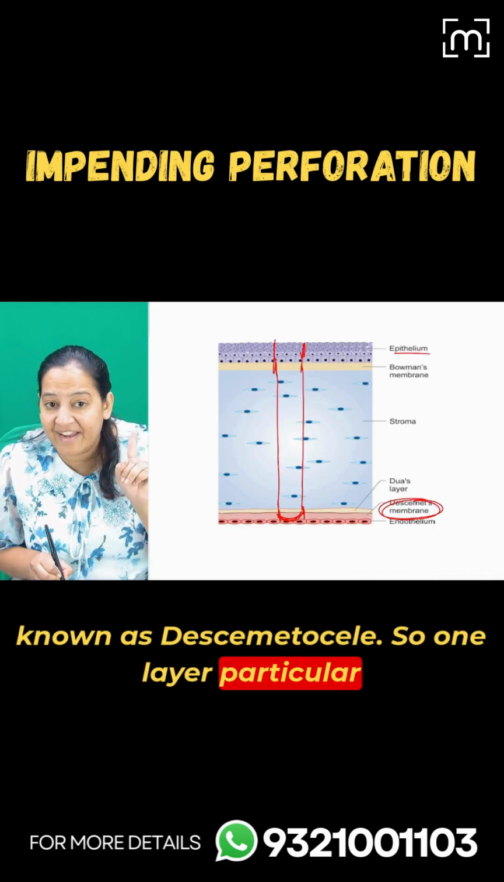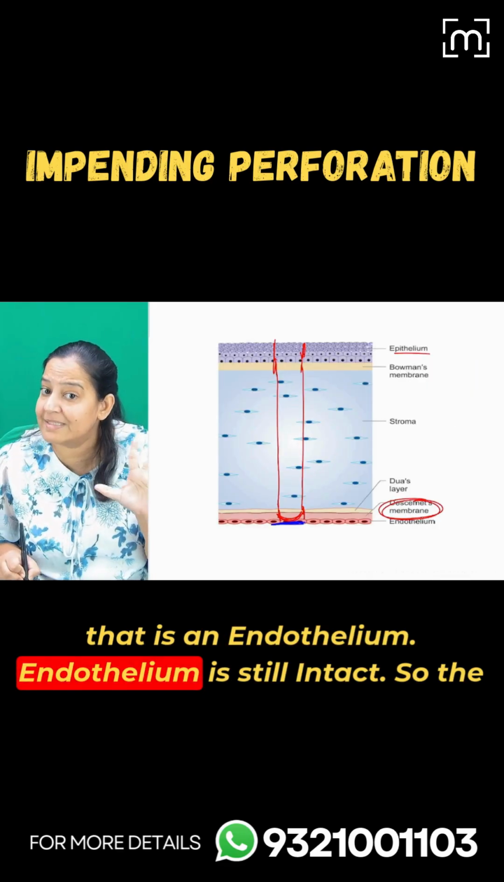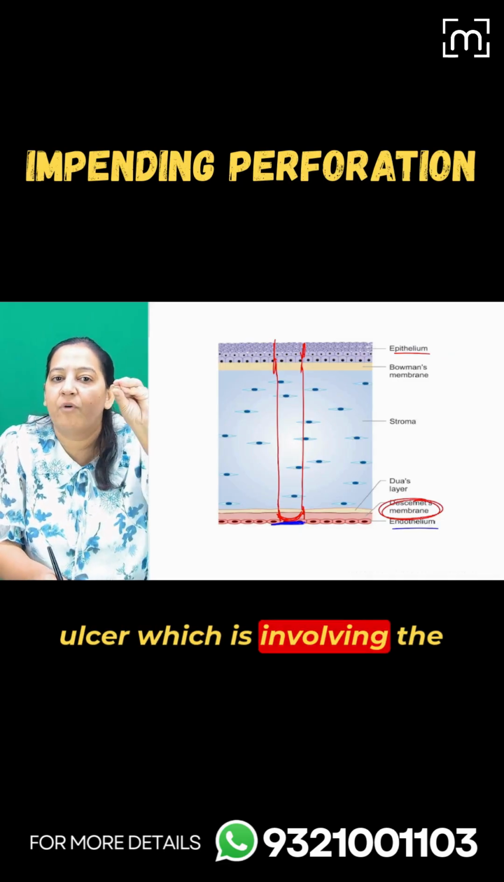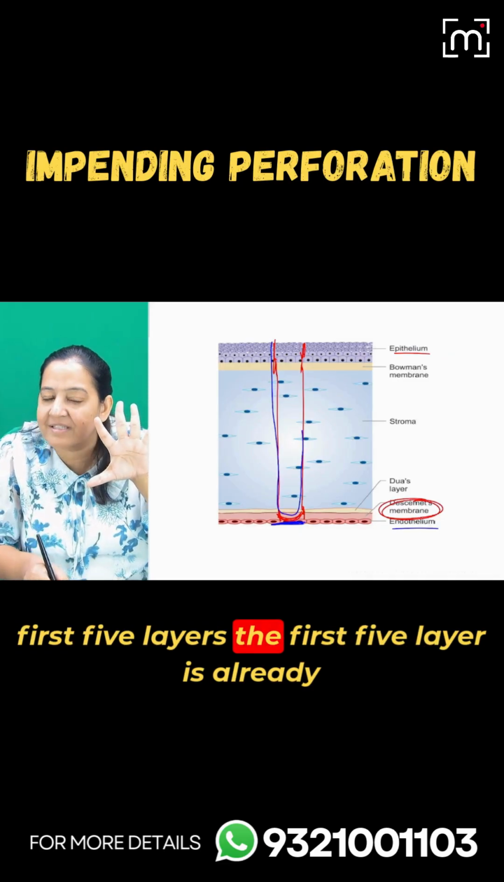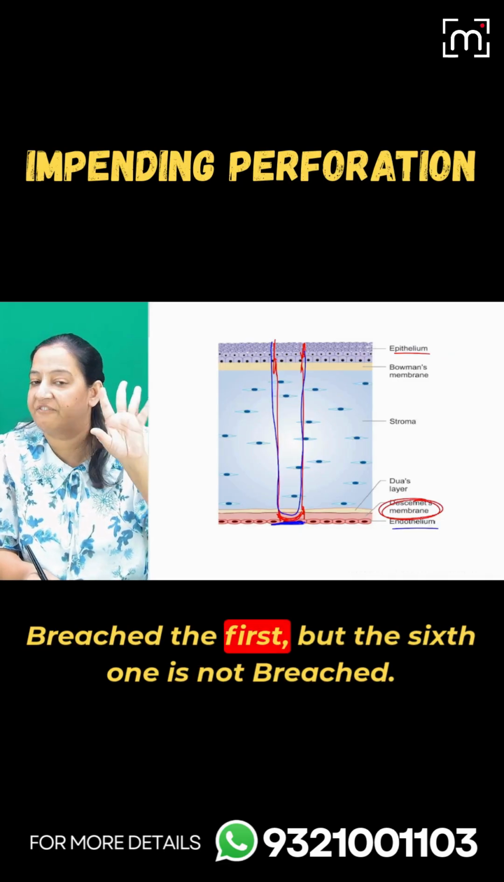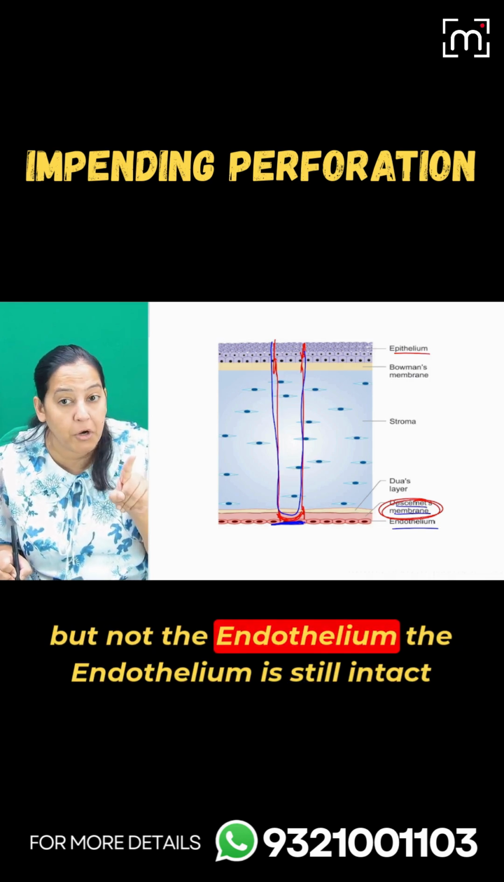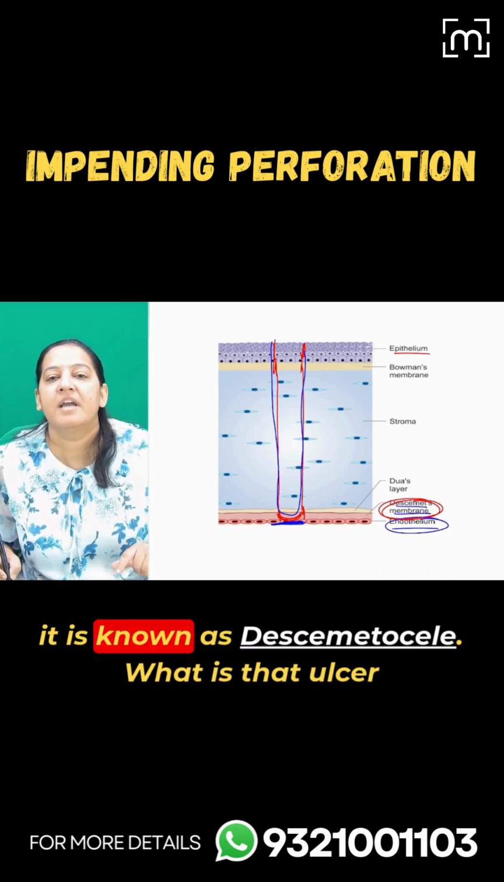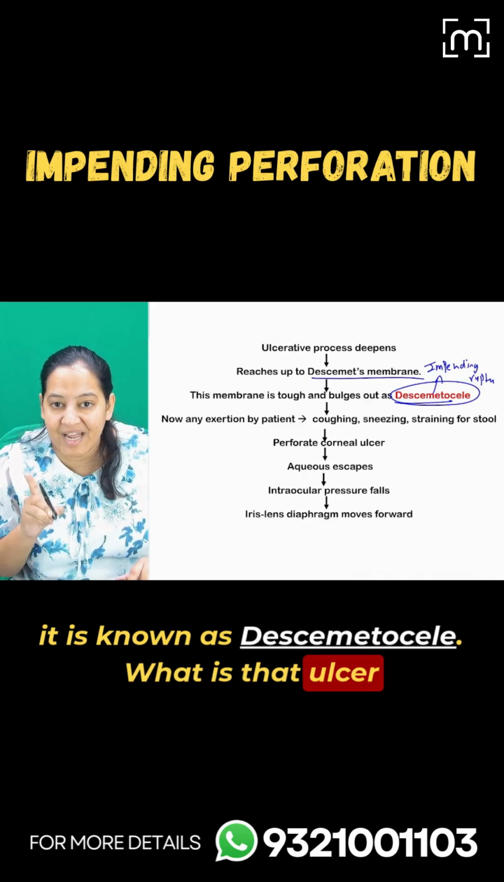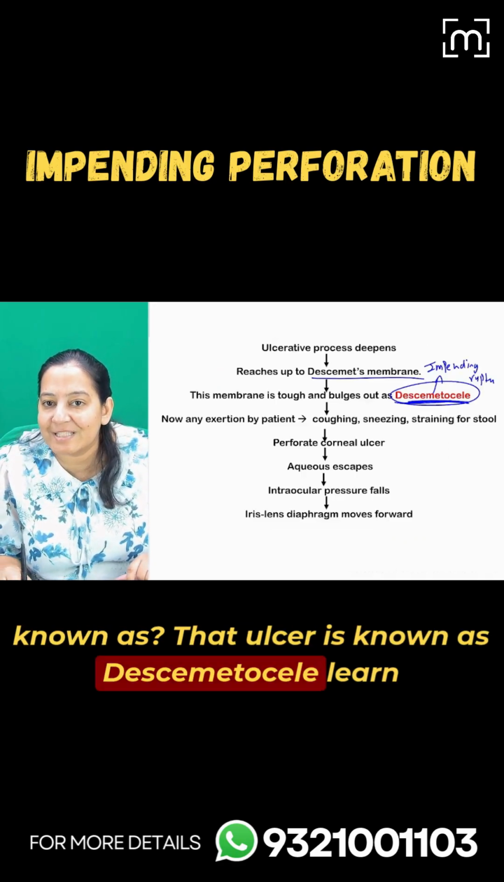Now it is resting on only one layer, that is the endothelium. The endothelium is still intact. The ulcer is involving the first 5 layers, which are already breached, but the sixth one is not breached. It is involving up to Descemet's membrane, but not the endothelium. The endothelium is still intact. What is that ulcer known as? That ulcer is known as descemetocele.